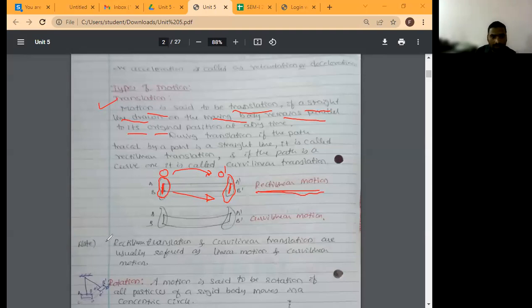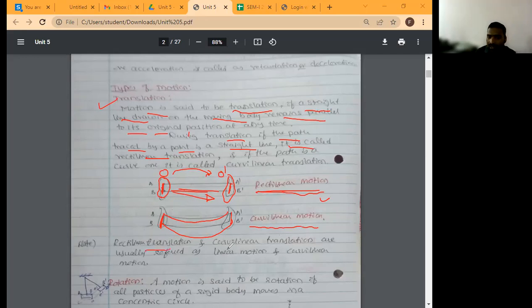One more reason. During translation, if the path traced by a point is a straight line, it is called rectilinear. See the path, how it is? It is a straight line, and only then is it called rectilinear. If the path is curved like this, initially the particles A and B are here. After the translation also, A dash B dash is parallel to AB. But how is the path? Is it a straight path or a curved path? Curved path. That motion is called curvilinear motion.